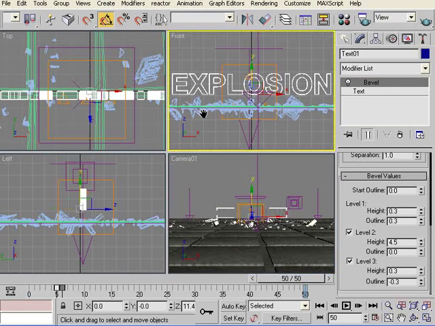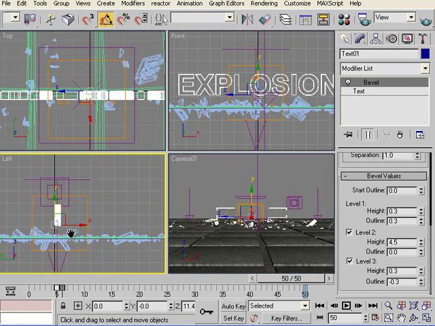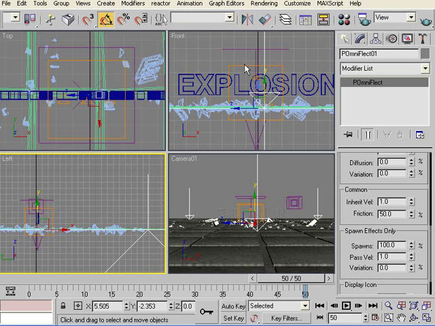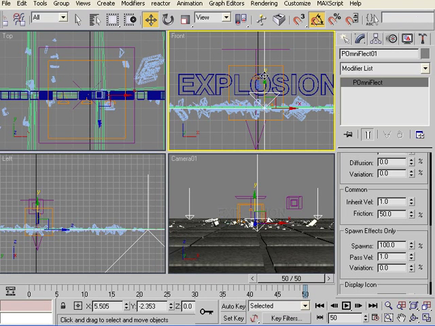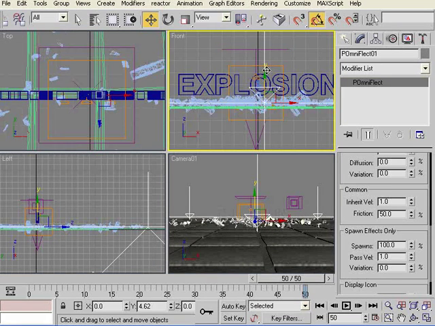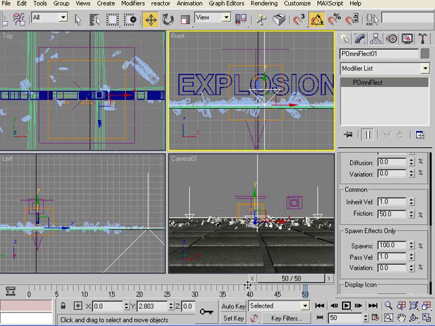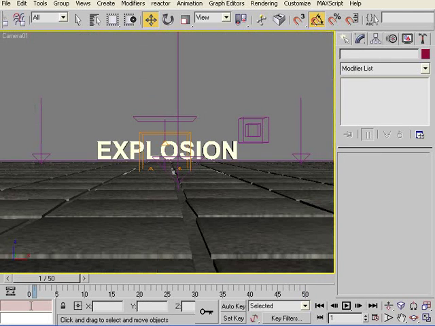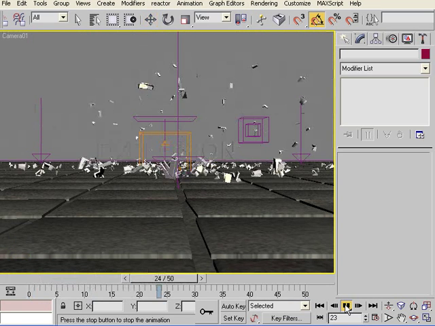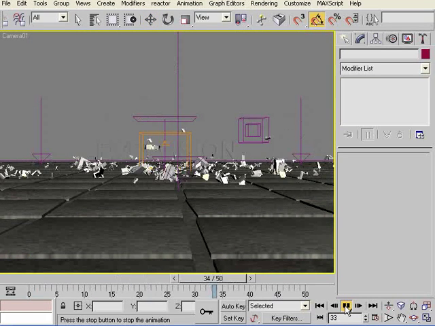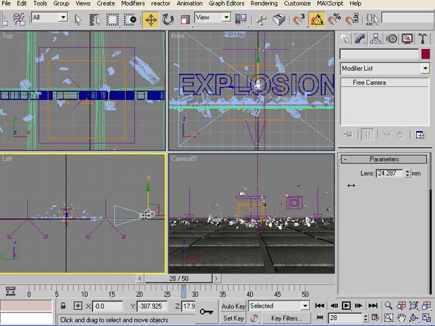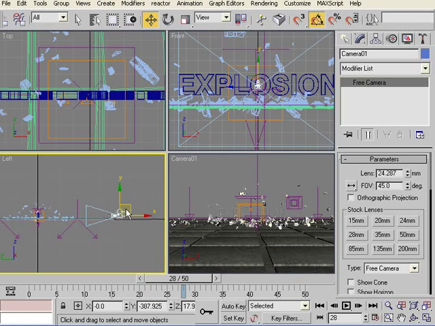If you want to fix that, then you have to move the deflector up a little bit. You need to bring the camera up a little bit because it's too close to the floor.